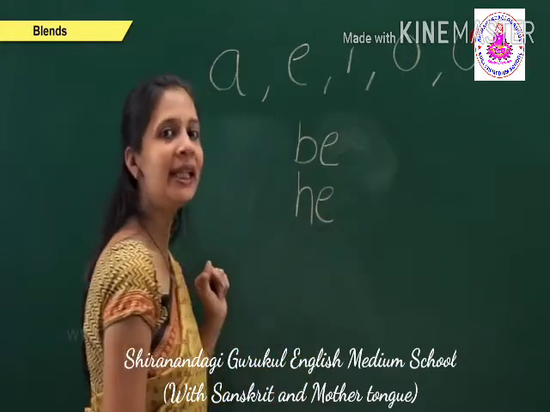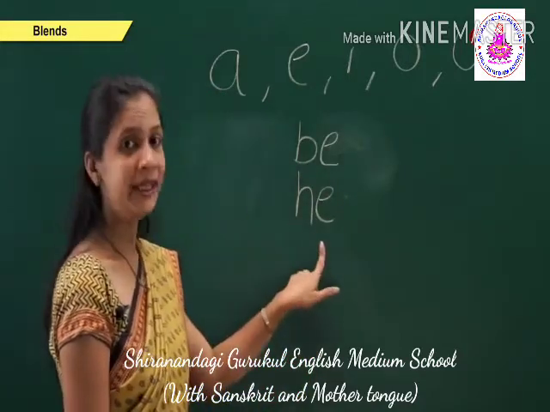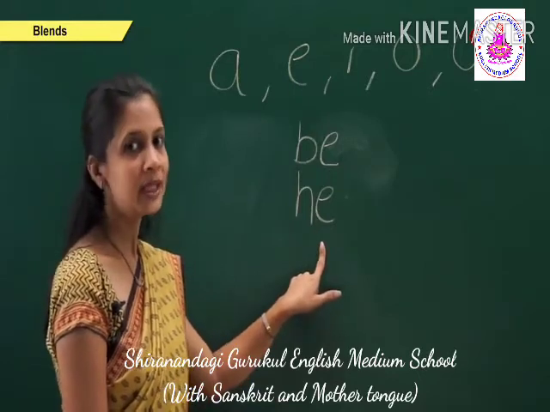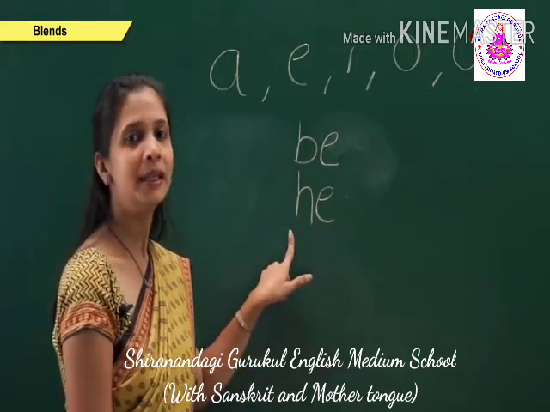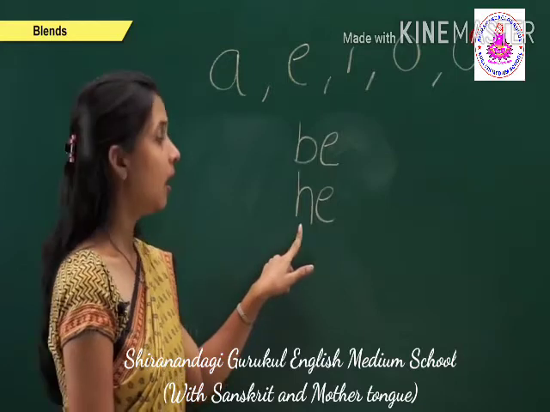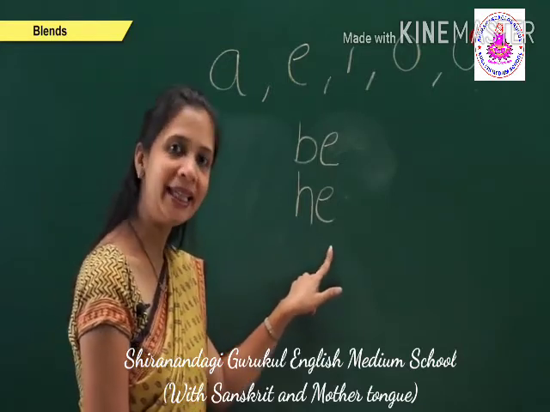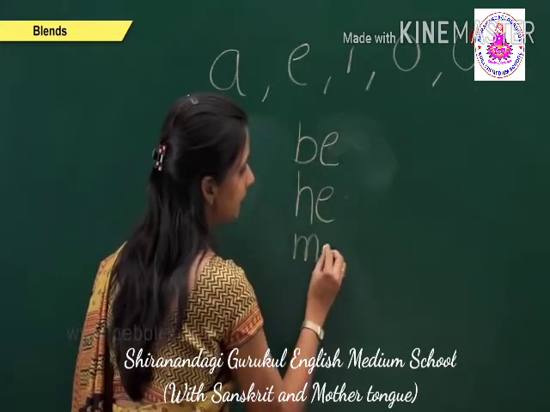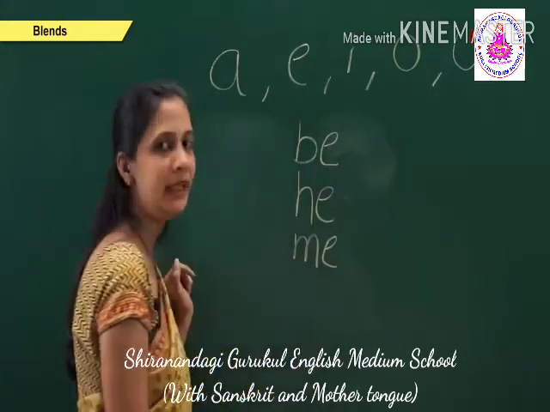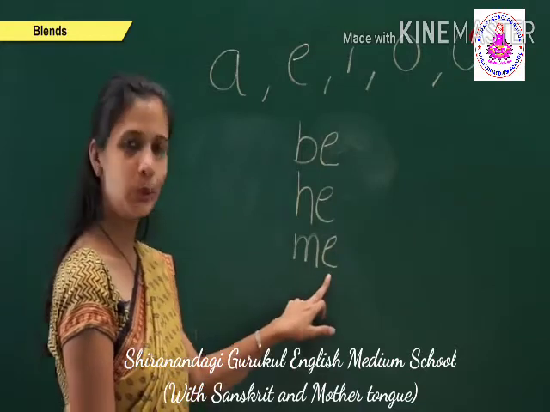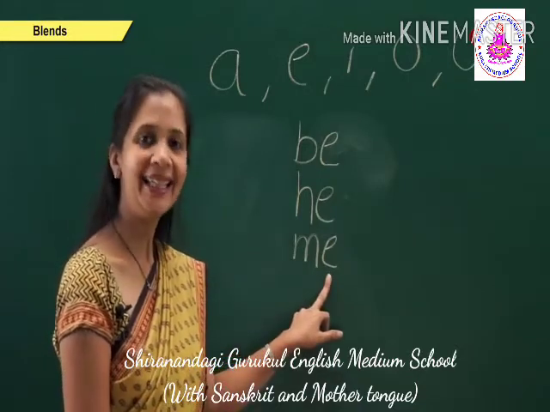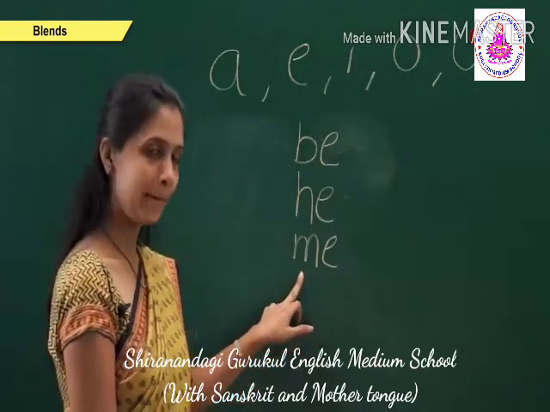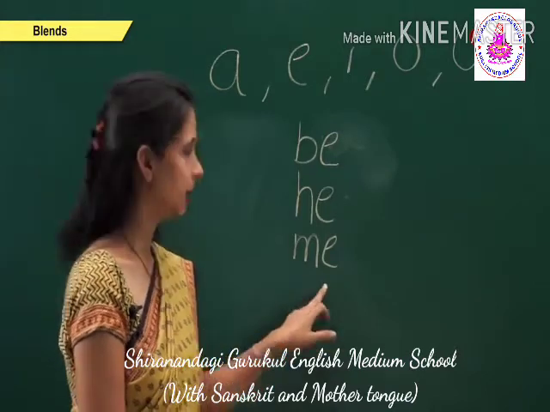H, E, he. The sound of this two-letter word is H, E, he. The third one, M, E, me. The sound of this two-letter word is M, E, me.